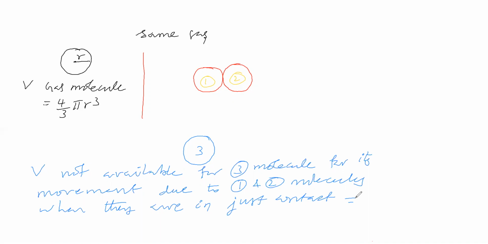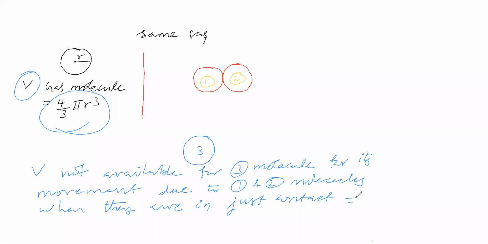What is the value you will say? Volume of a gas molecule means 4 by 3 pi r cube. All the gaseous molecules are the same; if we consider carbon dioxide, all are carbon dioxide molecules. Now you say this value with respect to the volume of a gas molecule, that means with respect to 4 by 3 pi r cube also you can say.